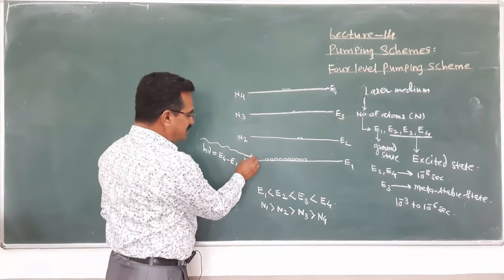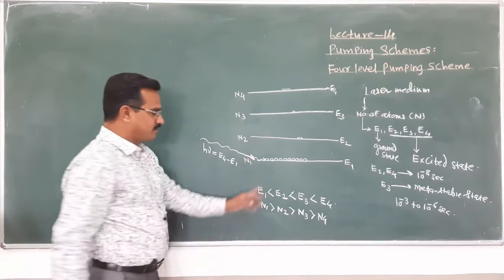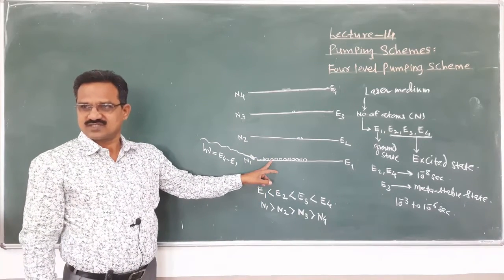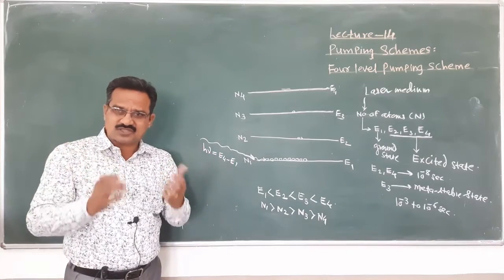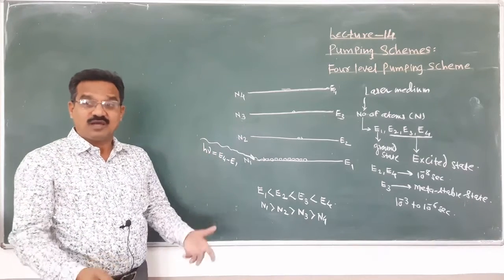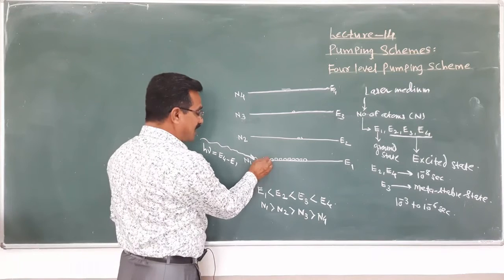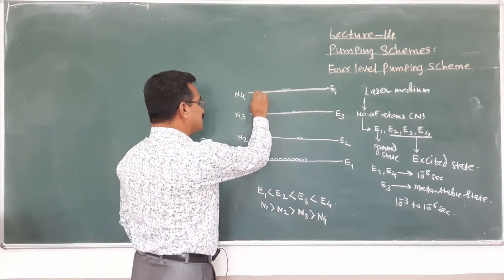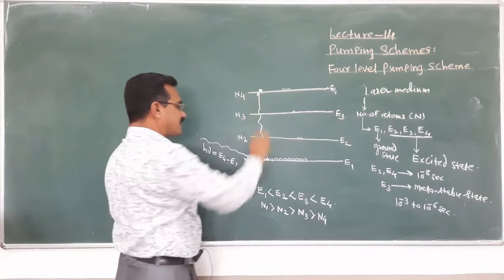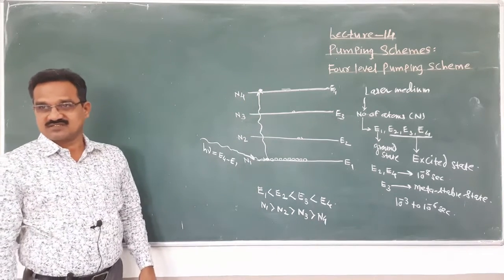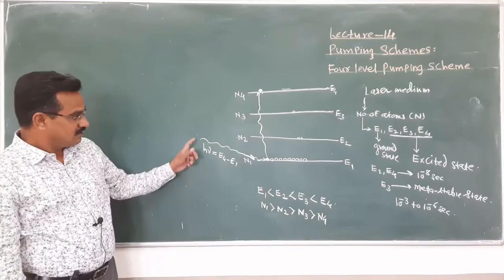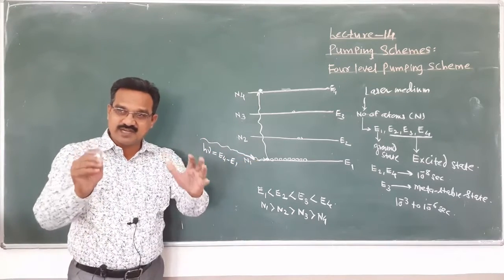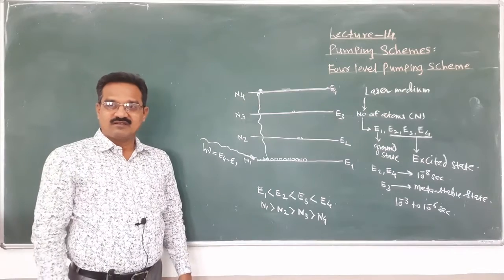That energy is absorbed by the ground state atoms. Sufficient energy is absorbed by that ground state atom, and then that ground state atom jumps from the ground state to the excited state. Means when the energy is supplied to the laser medium, what will happen?